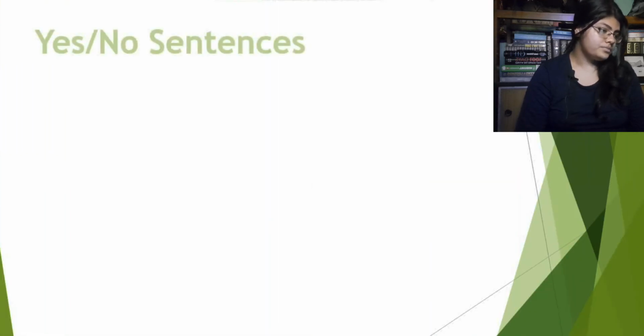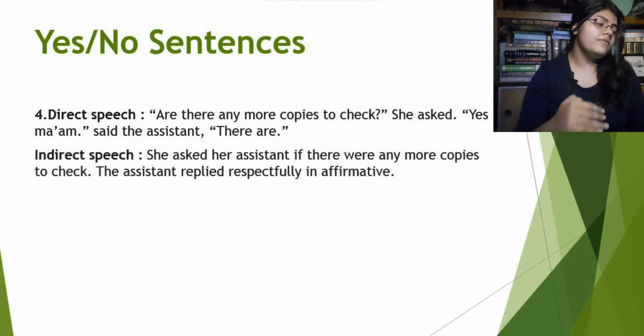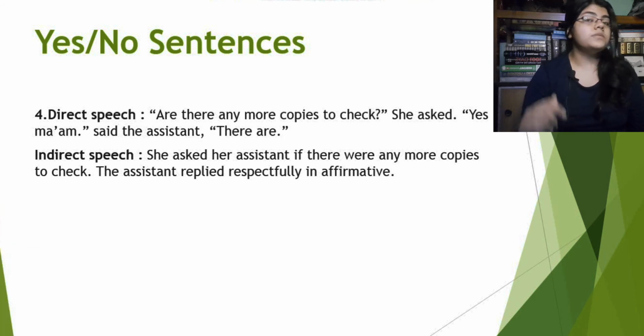Now, the next example, direct speech. Are there any more copies to check? She asked. Yes, ma'am, said the assistant. There are. In the indirect speech, it will be following the exact rules that we already discussed in the earlier examples. See, again in the indirect speech we have to completely give the information that who is asking the question to whom. She asked, right? To whom? The assistant. So it will be she asked her assistant.